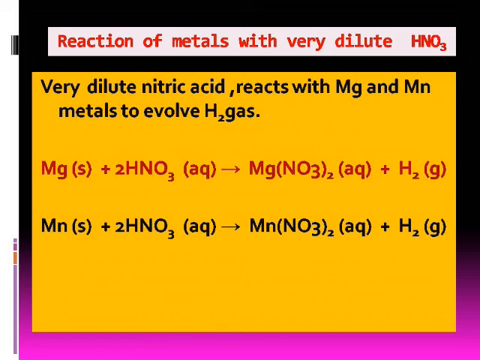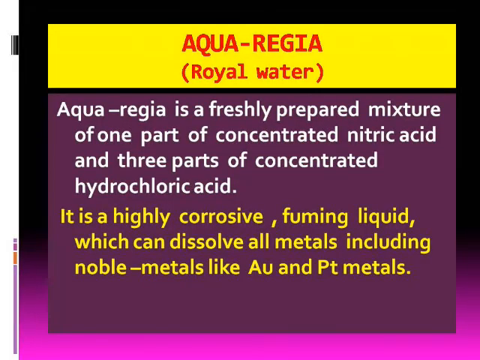Students, all of you know that the noble metals like silver, gold do not react with dilute acid.